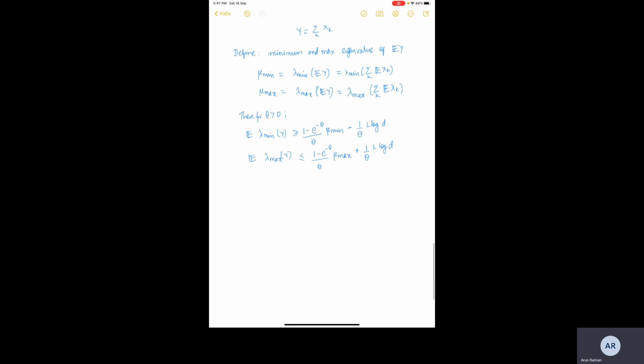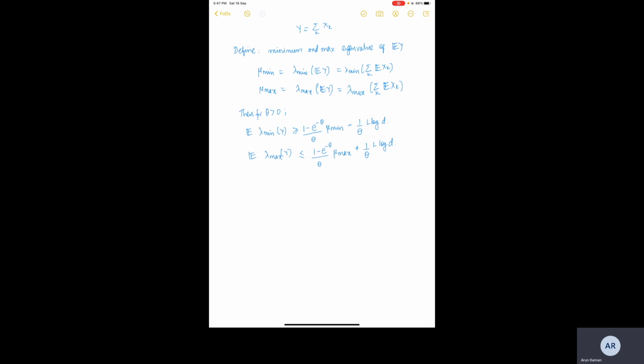So this looks like a complicated expression. So let us just take a detour, not exactly a detour, just to understand it in a compact way.